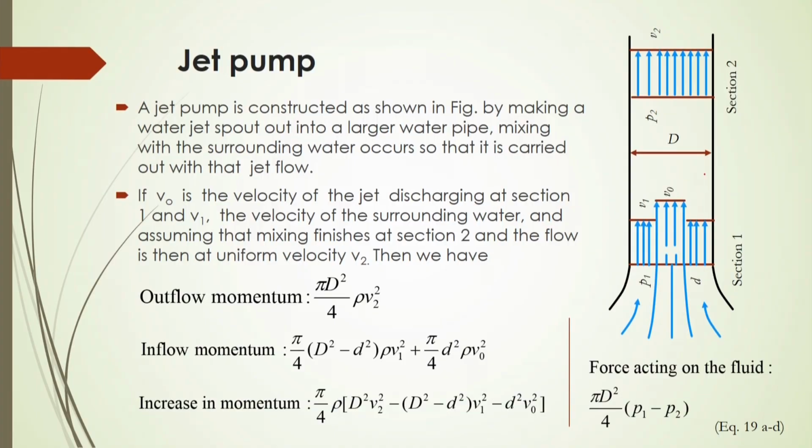See here, this is one jet pump. In this case, one jet will be produced by changing the cross section of the pipe at this location here. Just the liquid will be passing through these smaller cross sections, and then it will be moving over through this pipe. Now, whenever liquid is coming from the other cross sections and passing through this smaller cross sectional area, there will be a formation of jet.